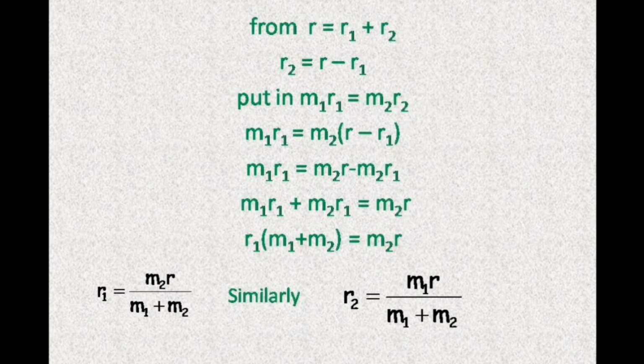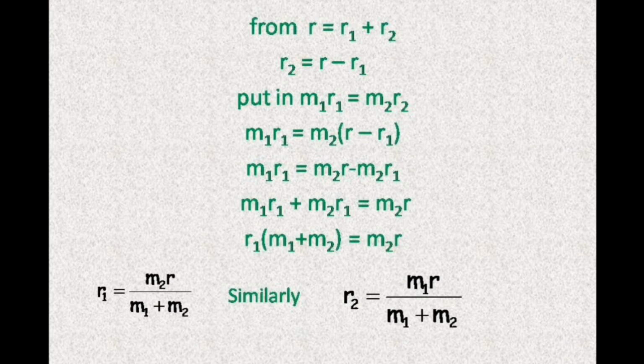Now, put the value of r2 in this equation, so what do you get? m1 r1 = m2 (r - r1). Now solve this bracket. So m1 r1 = m2 r - m2 r1. Then shift m2 r1 towards the left hand side. This equation becomes m1 r1 + m2 r1 = m2 r.